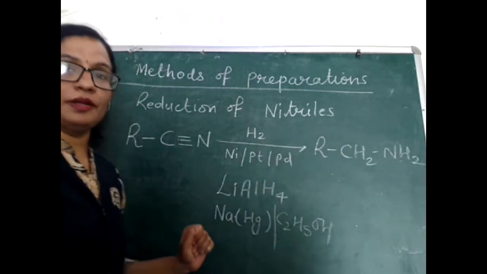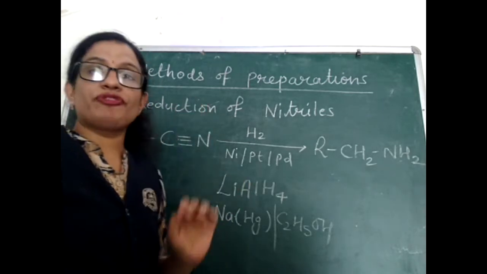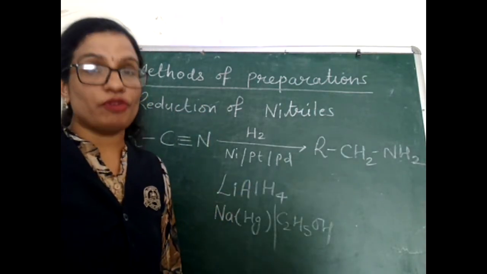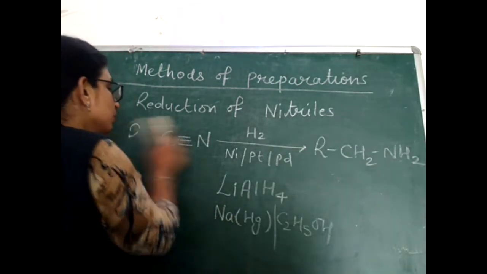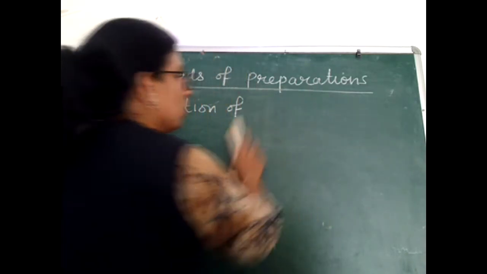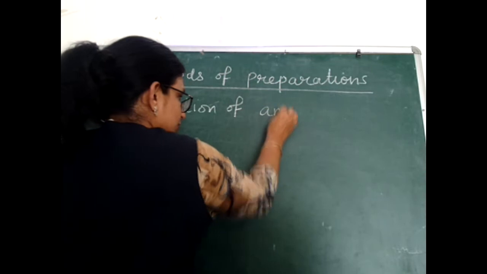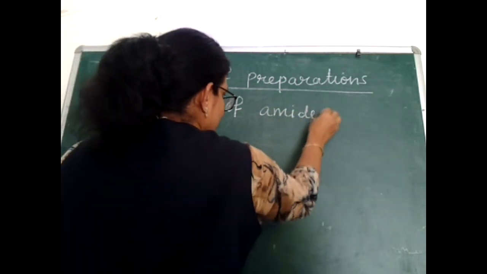So the second method to prepare amines is by reduction of nitriles. First was by reduction of nitro compounds. Coming to the third method to prepare amines, it is by reduction of amides. All the three starting methods we have taken are reduction processes.